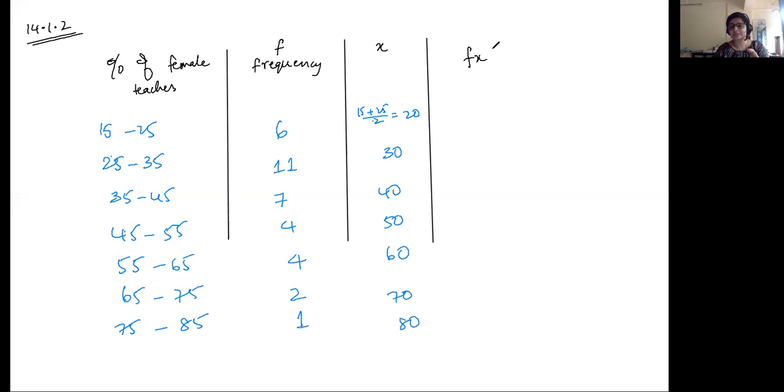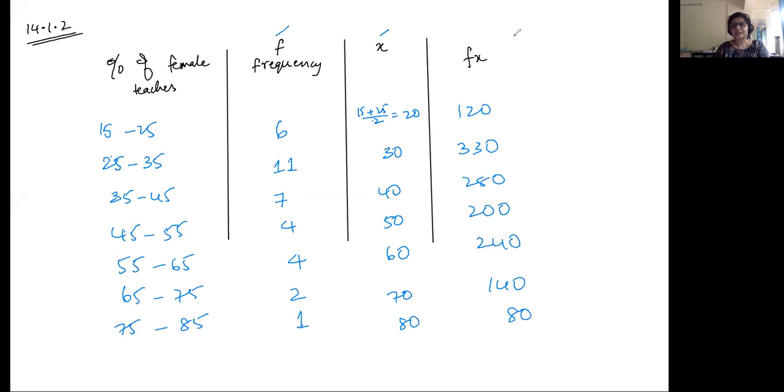And fx is basically f into x. So you've got your f here, you've got your x here. Multiply both to find it. So 6 into 20, 120. 11 into 30, 330. 7 into 40, 280. 4 into 50 is 200. This is 240. 2 into 70 is 140, and 1 into 80 is 80.